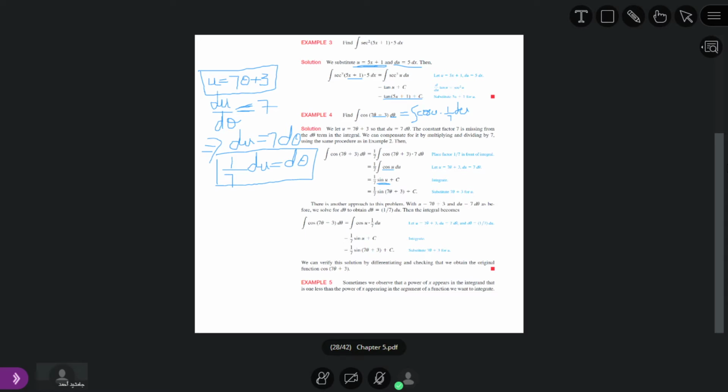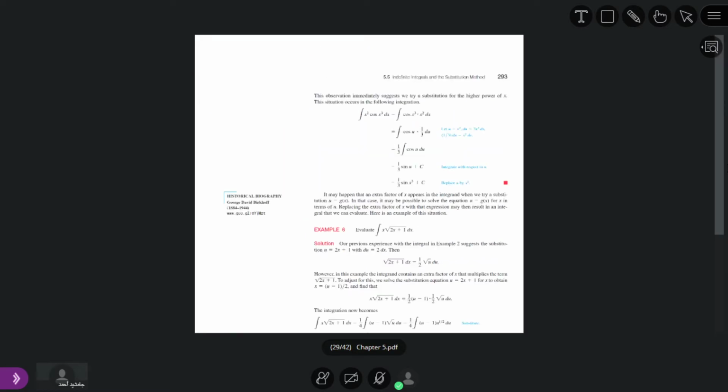Sine u, yes. So after that, what is the value of u? 7 theta plus 3. So that is why we put here the value of u. It is 1 by 7 sine of 7 theta plus 3 plus some constant. So this is basically the answer to the given question. Okay, if you have any questions, you can ask in between.